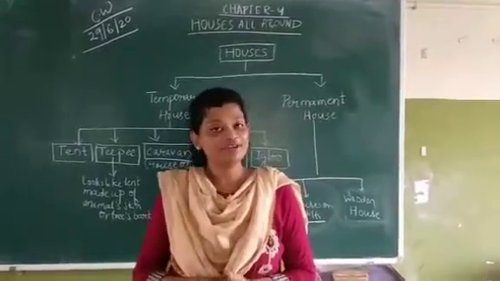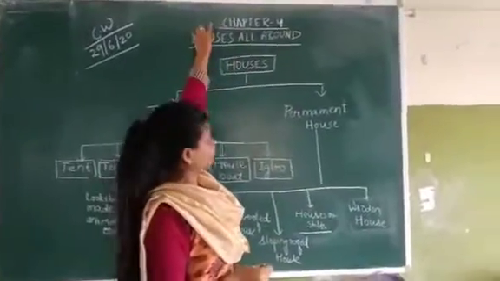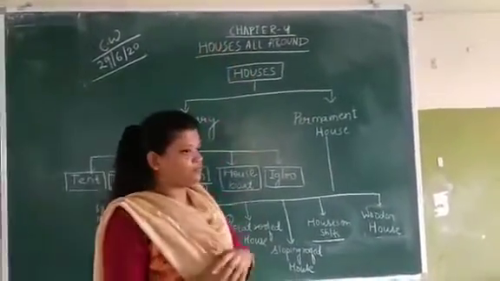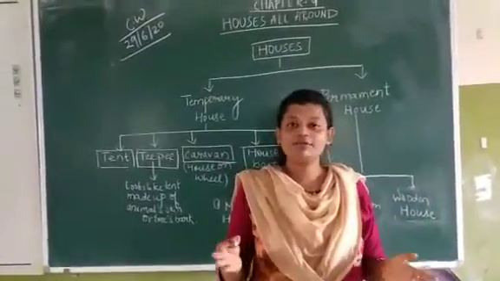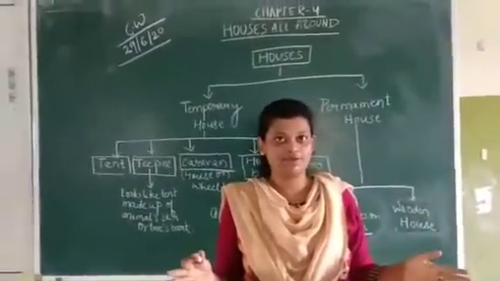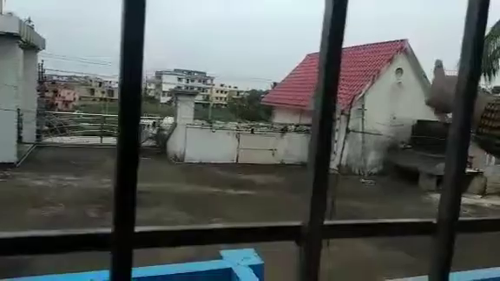So today we are going to start a very new chapter, that is chapter number 4, Houses All Around. When we look at our surroundings, we see many different types of houses, right? When you look around your locality, you will find flat roofed houses and also sloping roof houses.